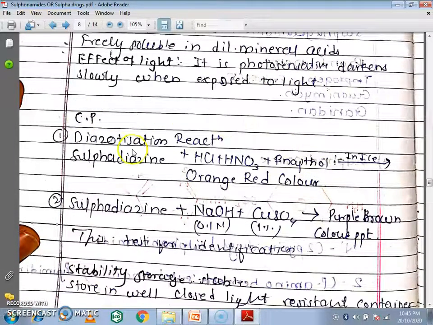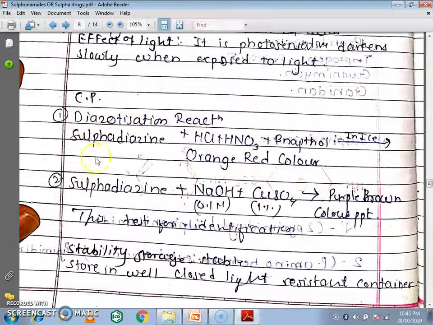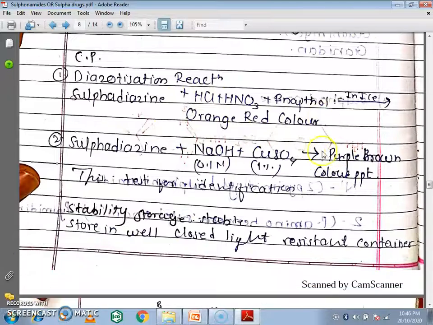Next is the chemical property. The first one is the diazotization reaction. Sulfadiazine plus HCl plus HNO3 plus beta-naphthol in presence of ice gives an orange red color. The second one, sulfadiazine plus NaOH plus CuSO4, gives a purple brown precipitate.